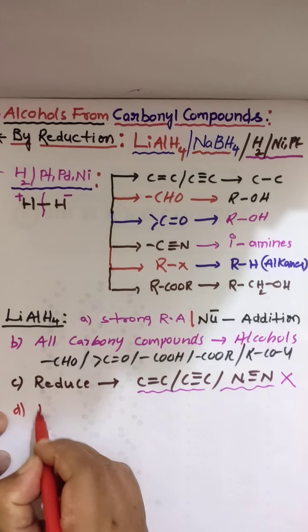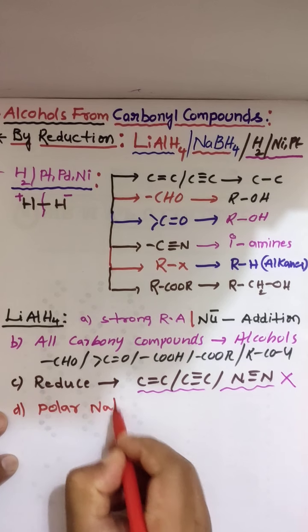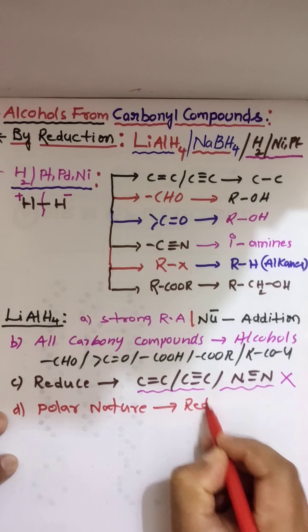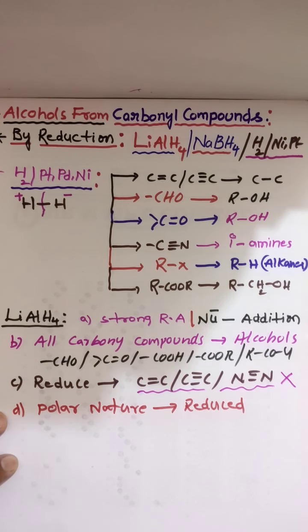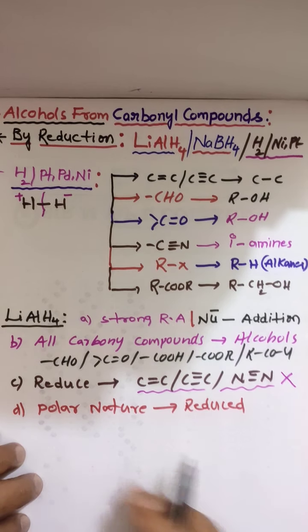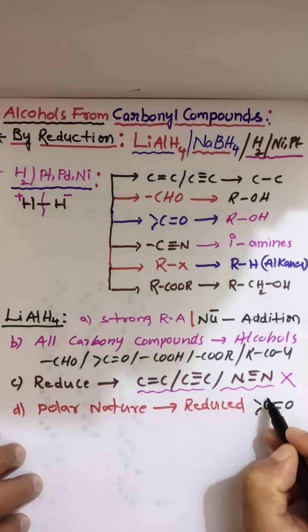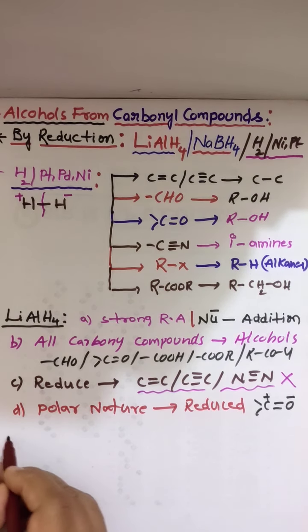Carbonyl compounds are polar. Polar nature functional groups only are reduced by lithium aluminum hydride. That you have to remember. Only polar, like C double bond O, where carbon is positive and oxygen is negative. Clear? But one exception we have here.